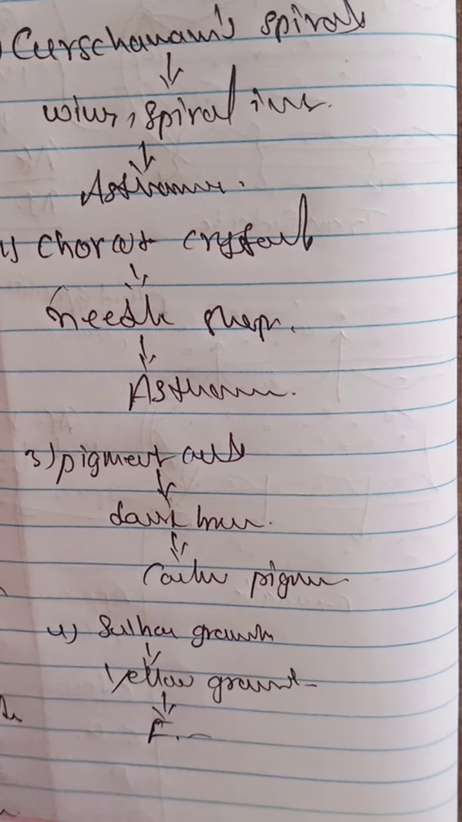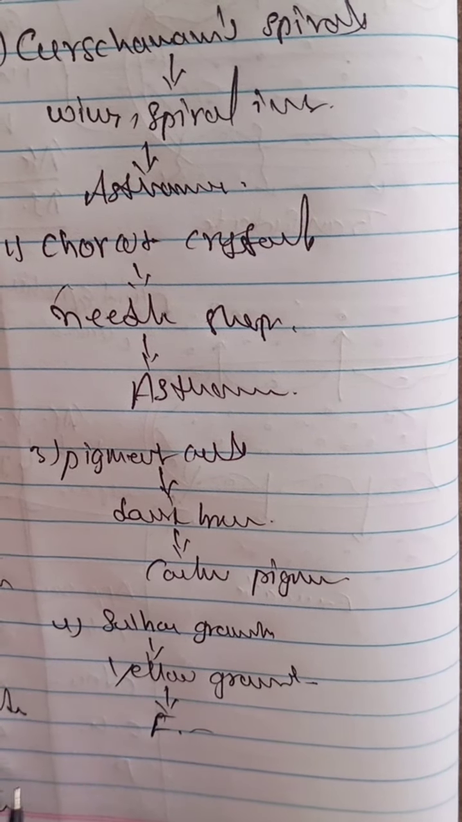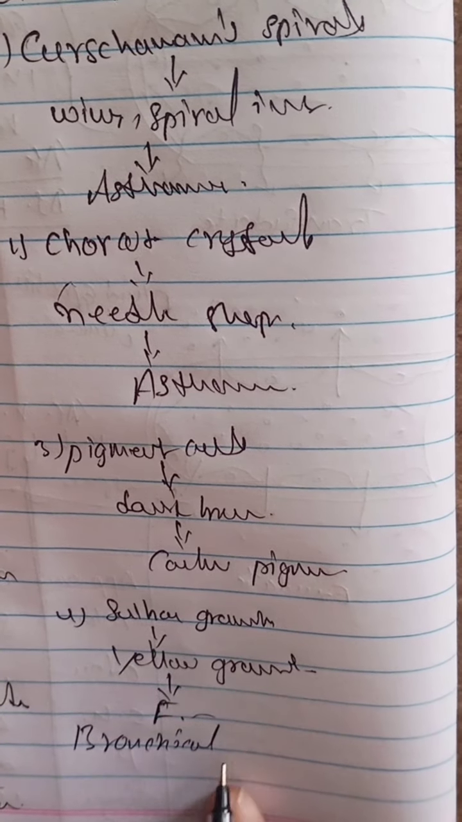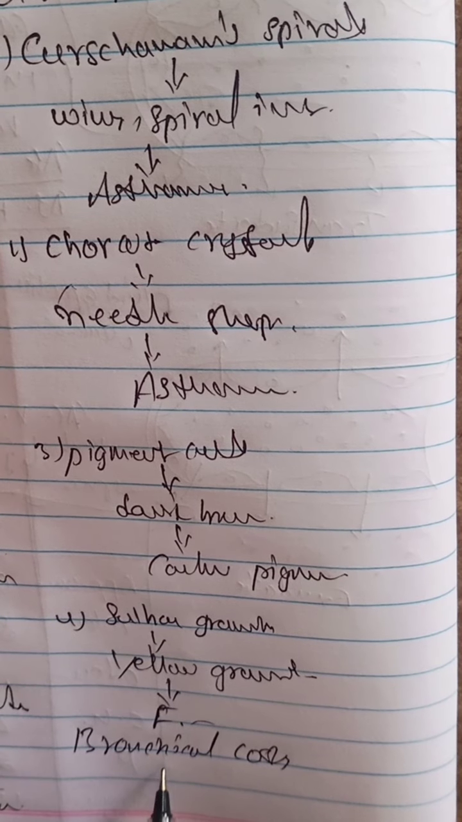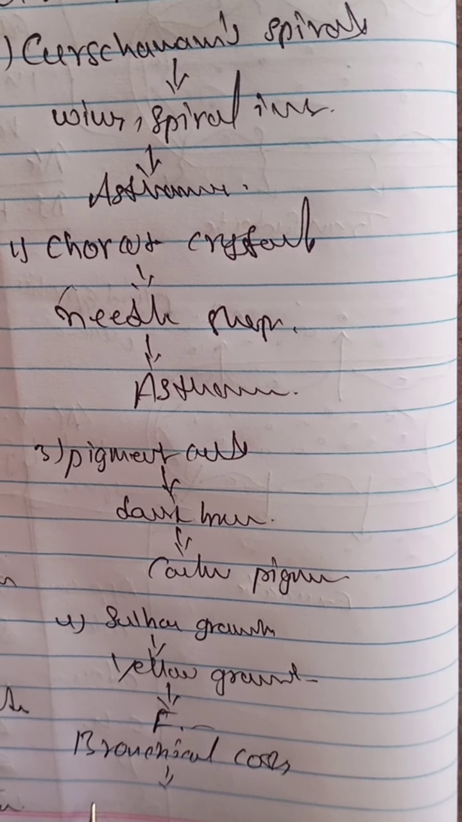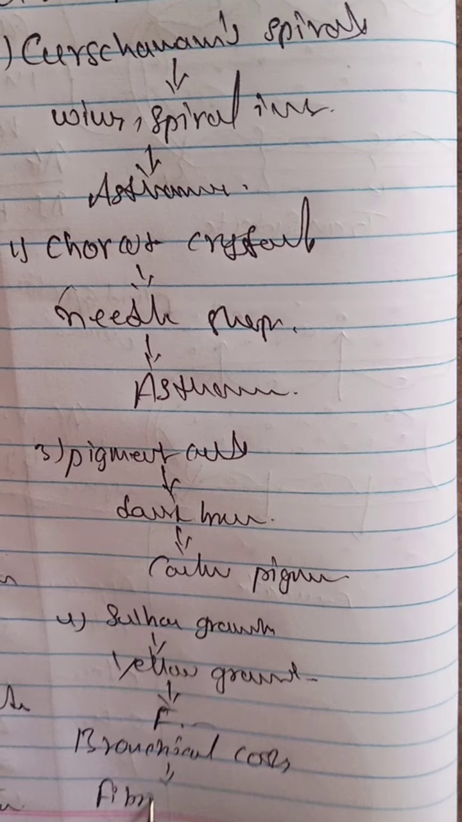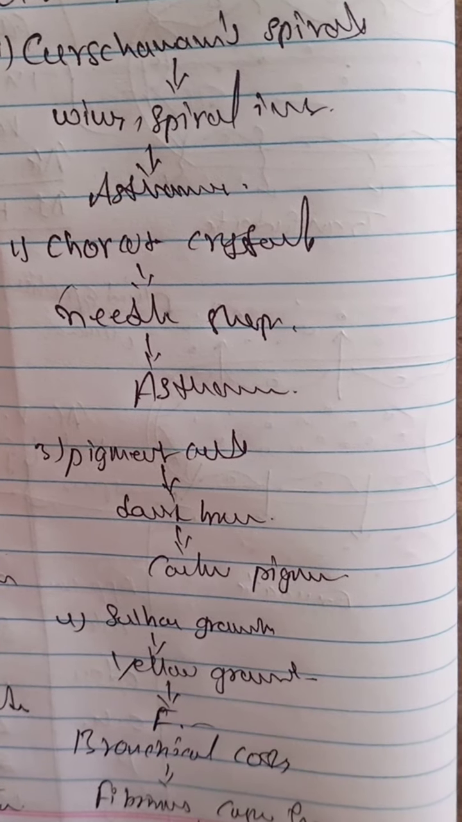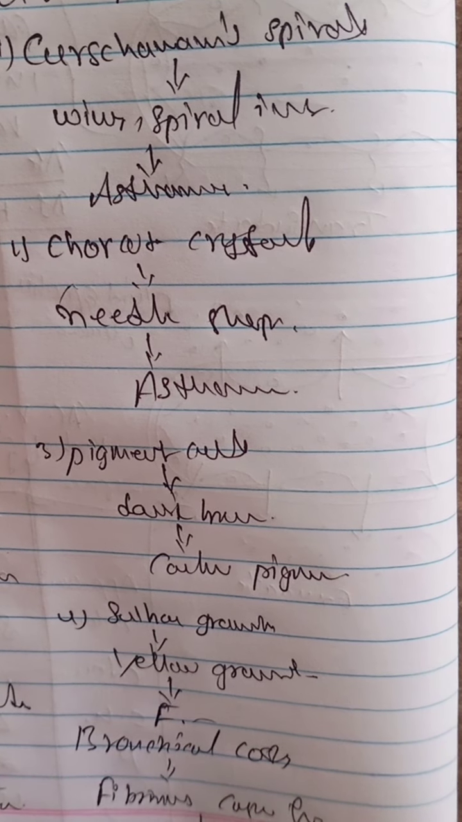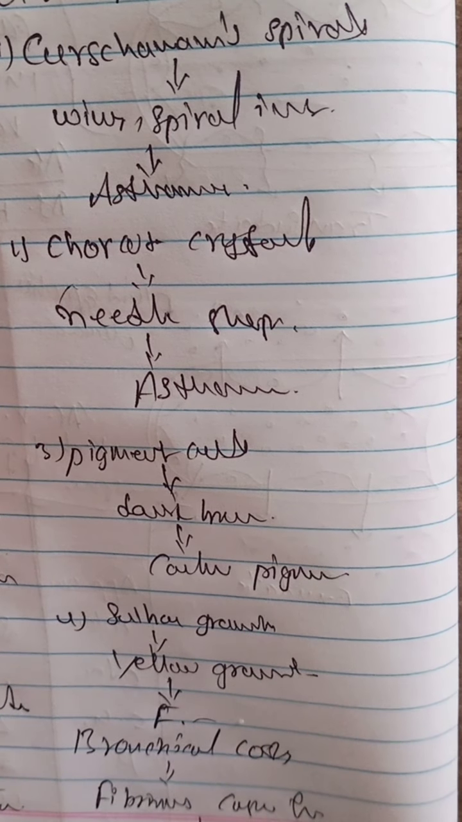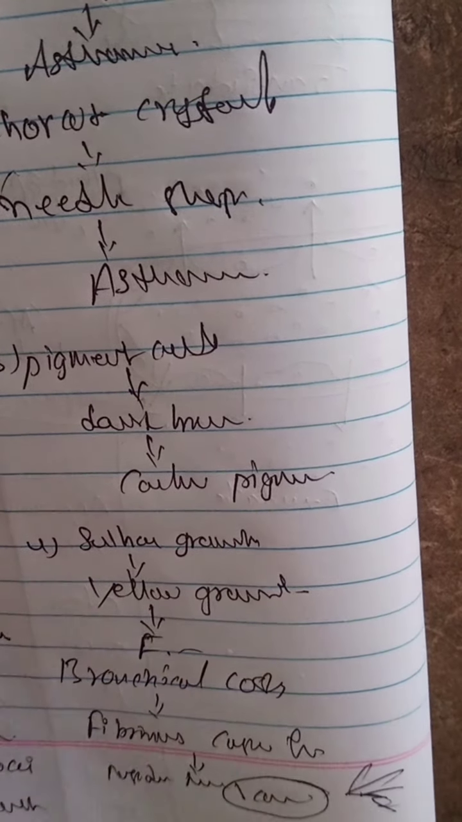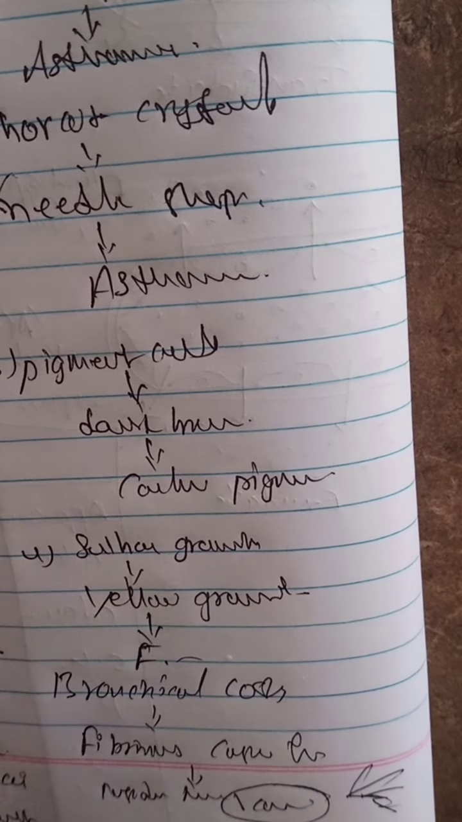And sometimes bronchial casts are also present. Bronchial casts means fibrinous casts from the inside of the bronchi that are coughed out. So sometimes they are coughed out in the sputum. So these are identified. This is the examination of the unstained sputum.